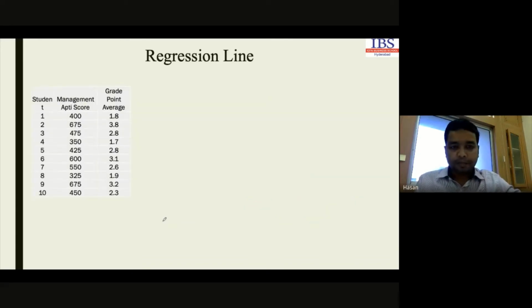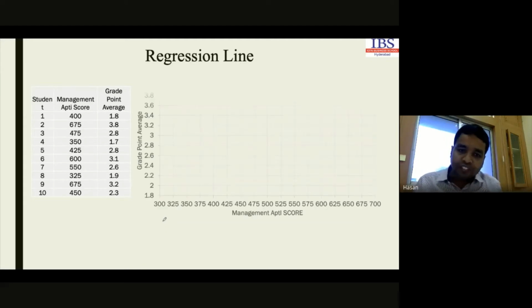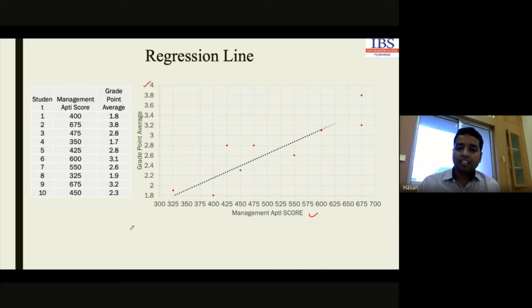Look at this data set. We discussed this data set in correlation, where we have two axes, the x-axis and the y-axis. On the x-axis we considered the management aptitude score, and on the y-axis we considered the grade point average. Based on this, we plotted the points as a scatter diagram here. This is the plotting. After plotting, what have we done? We decided the trend line, in which direction our relation is moving.